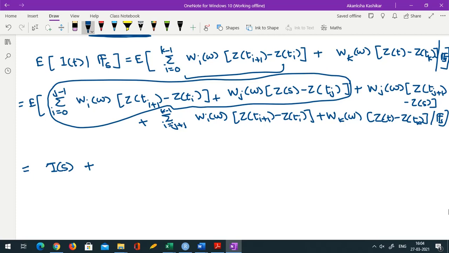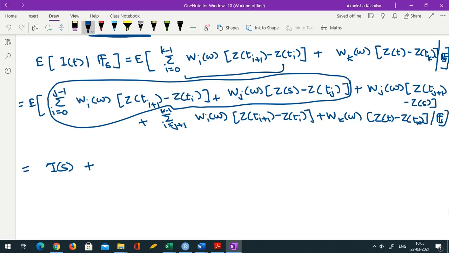And now in these remaining things, see, only history up to s is known. So z_{t_{j+1}} minus z_s becomes a future increment. And we know that in a Brownian motion, Wj is known because Wj becomes known just at the beginning of the jth interval, and we know up to the half part of the jth interval up to s.